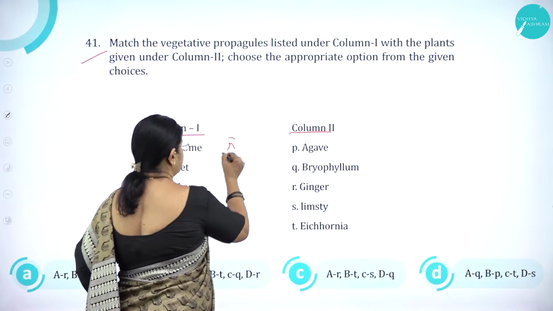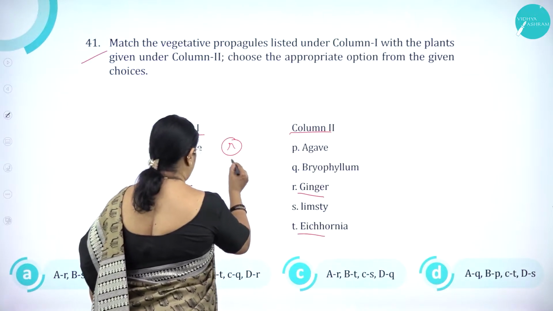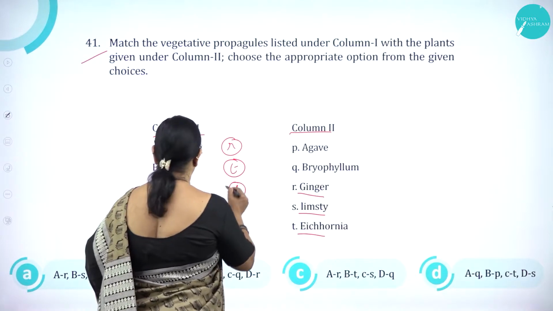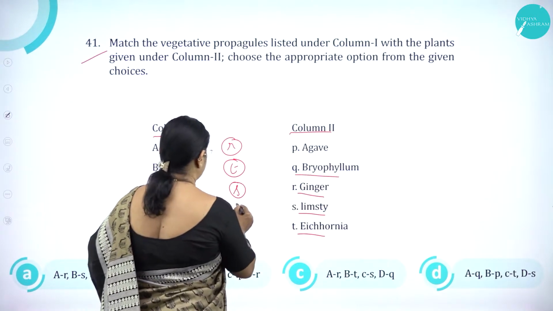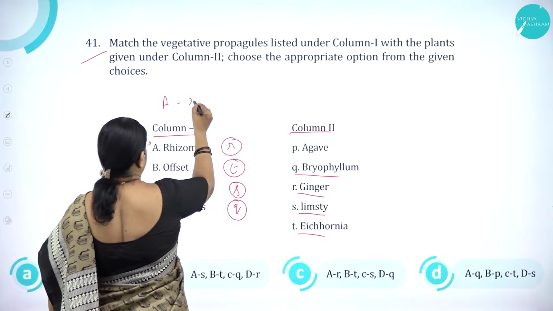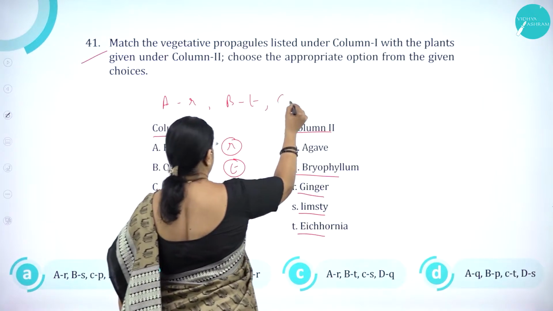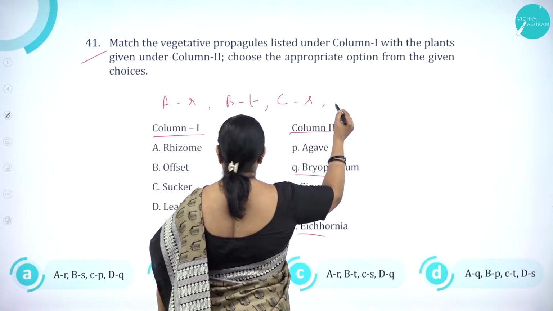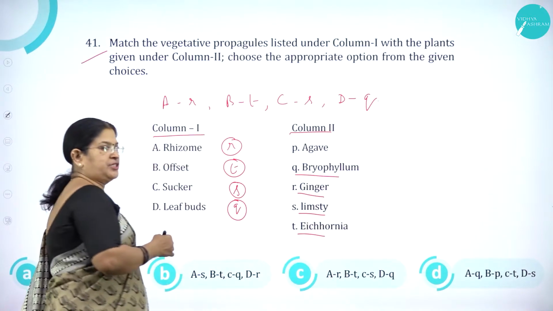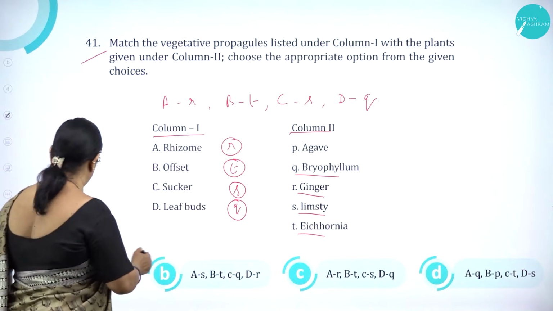Rhizome is ginger. Offset is eichhornia. Sucker is limb style. Then leaf buds is bryophyllum. So A is R, B is T, C is S and D is Q. Which is the option which is having AR, BT, CS, DQ?